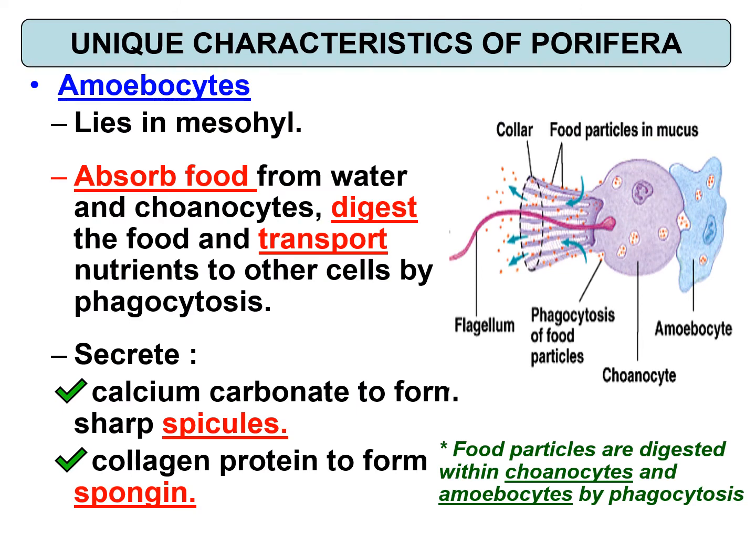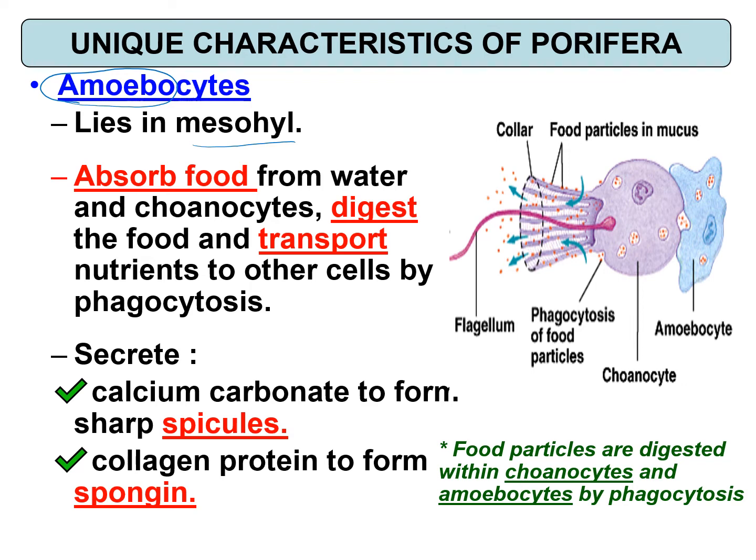Amebocyte can be found in the mesohyl region. It will absorb food from water and choanocytes and then digest the food and transport nutrients to other cells by phagocytosis. That's why it is named as amebocyte. Ingat tak amoeba ni dia ada pseudopodium sama.